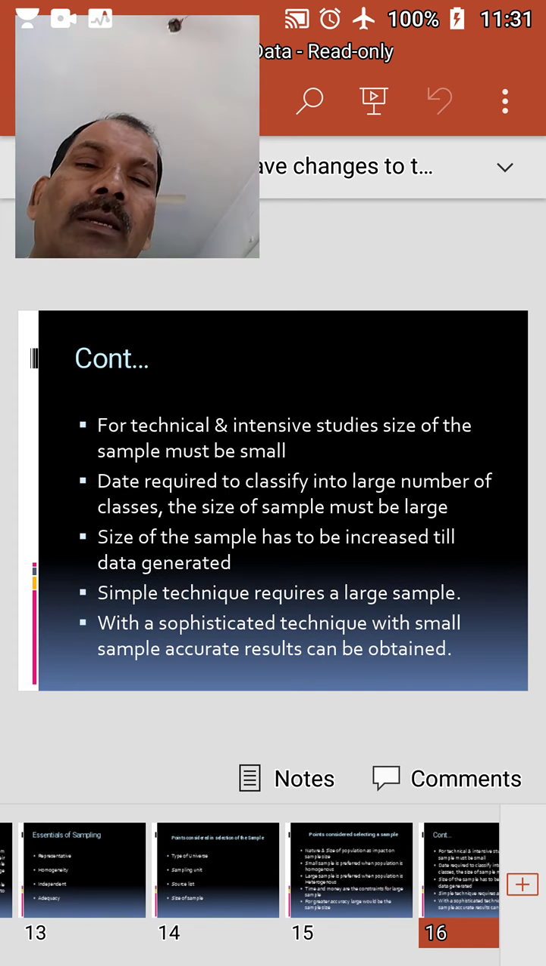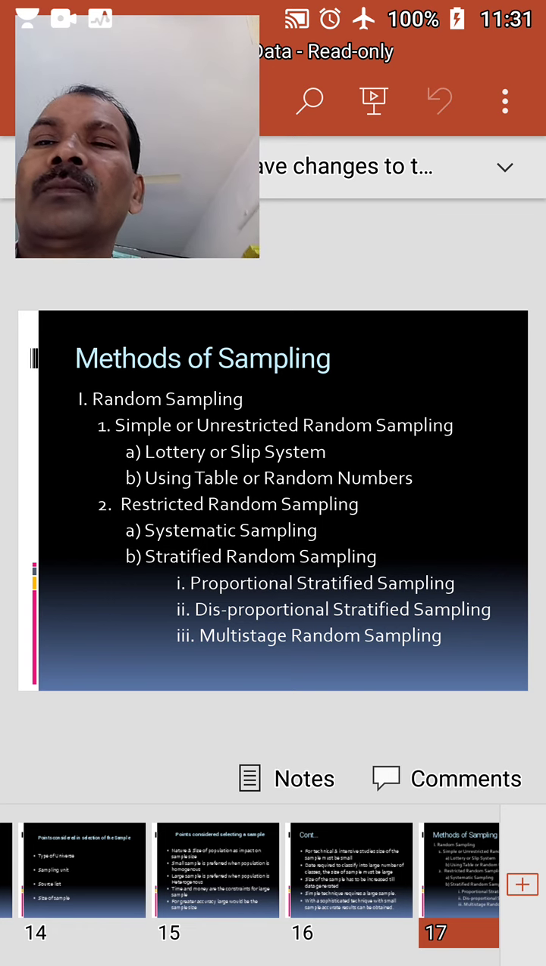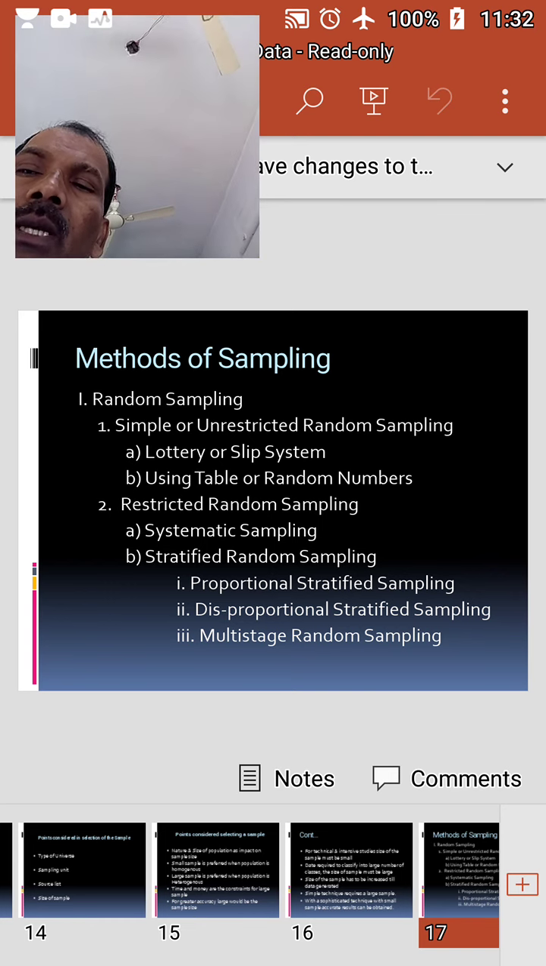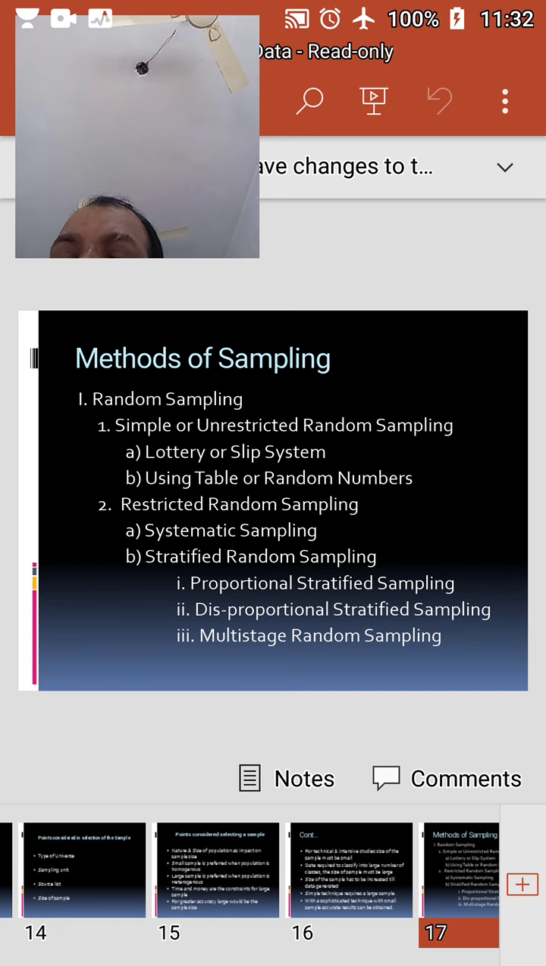Next, methods of sampling. We have two methods for selecting the sample. One is random sampling method and the other is non-random sampling method. Random sampling method we will consider first. Random sampling, according to W.H. Haber, is a sample selected in such a way that every item in the population has an equal chance of being included.